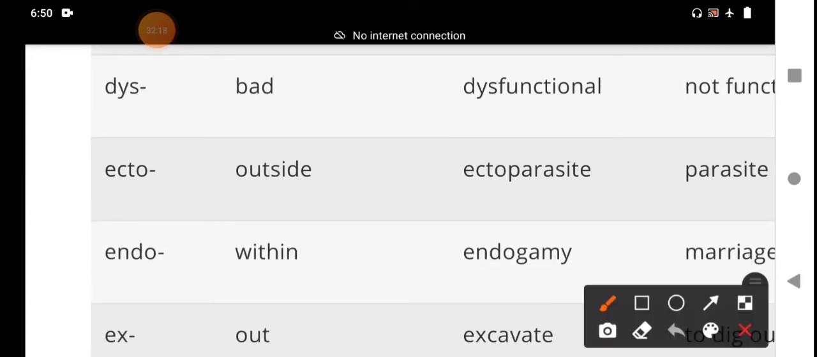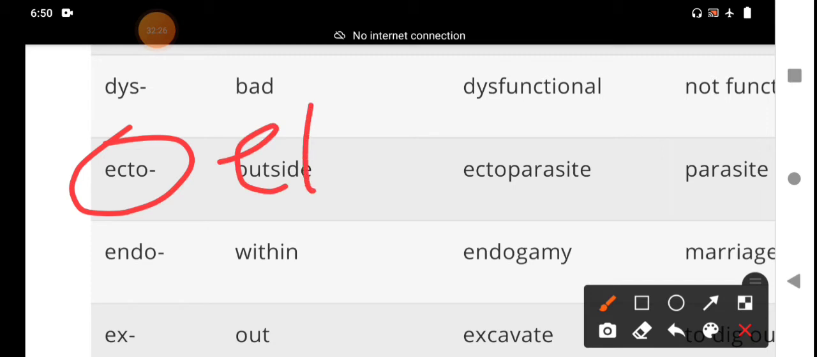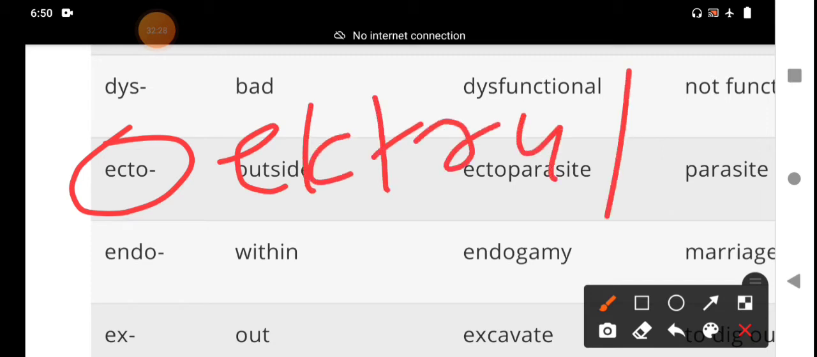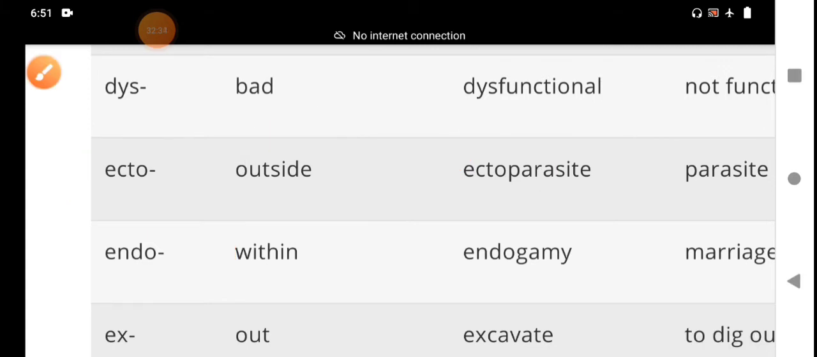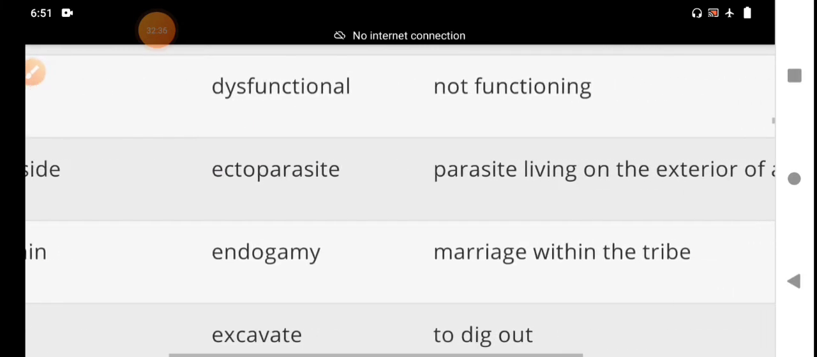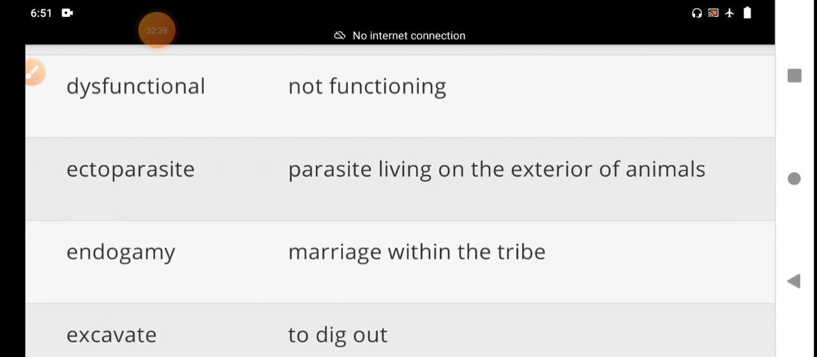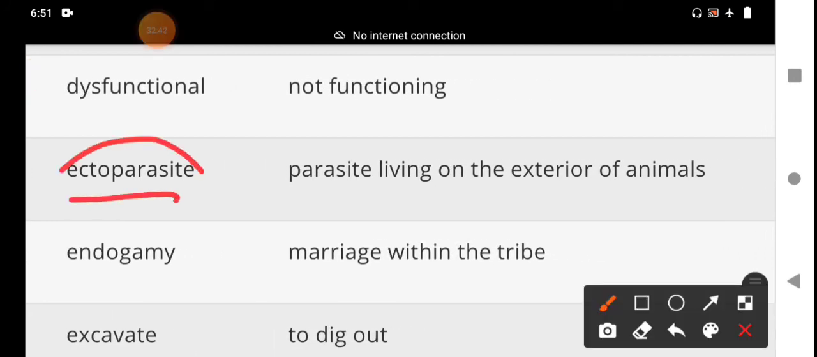And then the prefix ecto, E-C-T-O. Ecto is a Greek prefix. Ecto means outside. Ectoparasite. What is the meaning of ectoparasite? A parasite living on the exterior of animals. That is the meaning of ectoparasite. Ecto means outer, external, outside.